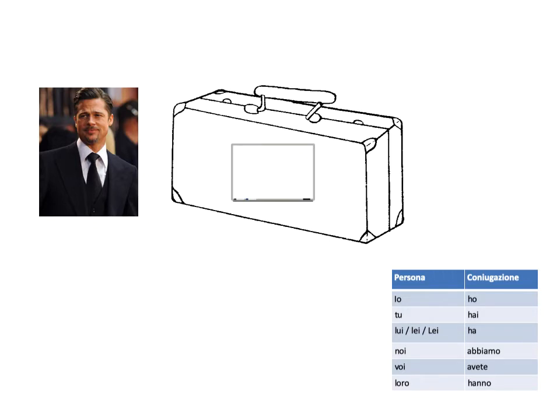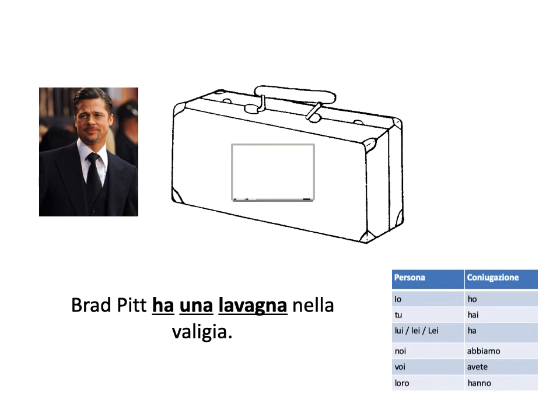I know it's a little ridiculous, but please bear with me. What, that is a whiteboard. What is the word for whiteboard in Italian that comes directly from our first vocab list? The word is lavagna, right? So look at this sentence. I'm going to build in Italian. Brad Pitt ha una lavagna nella valigia. Nella valigia means in the suitcase.